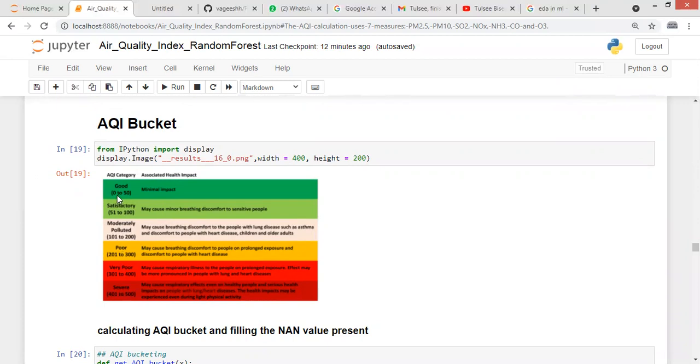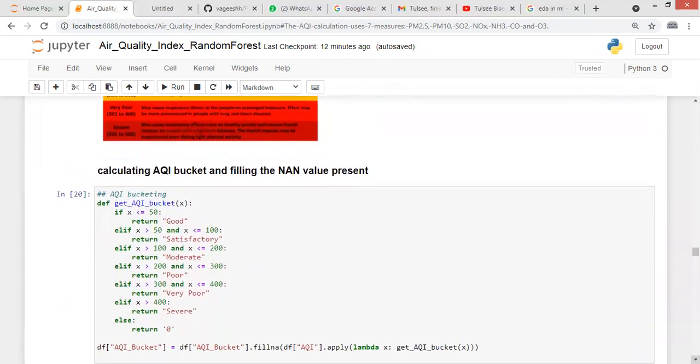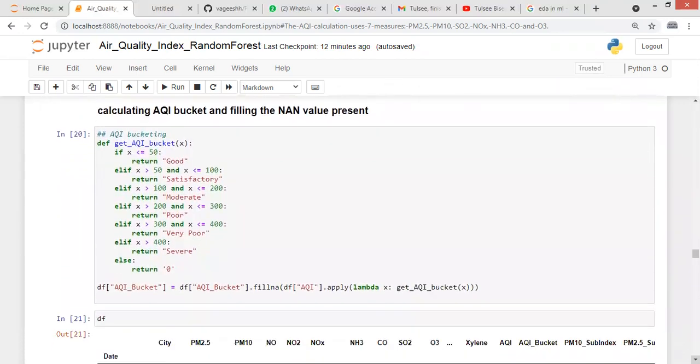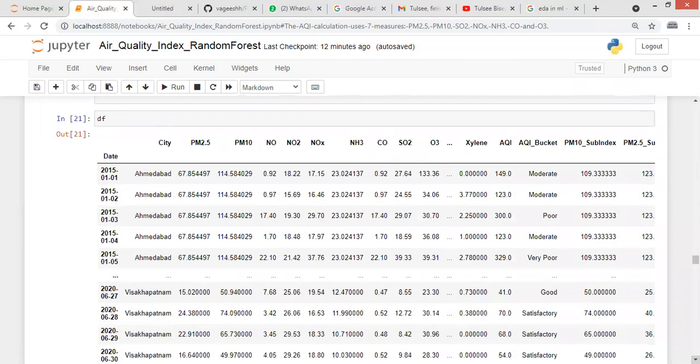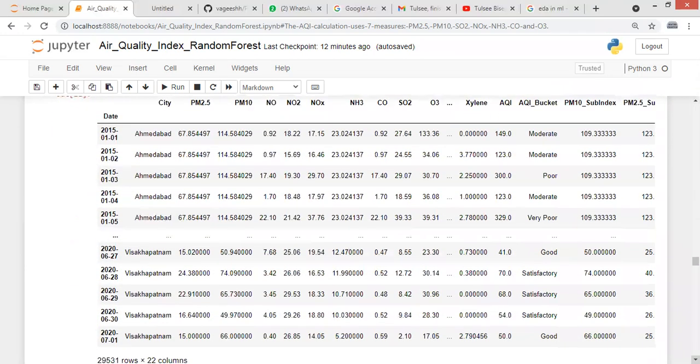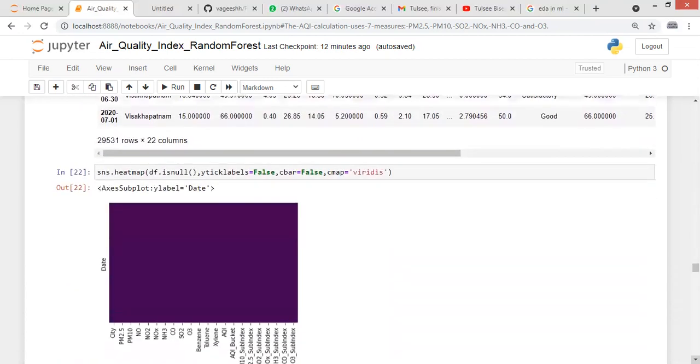Means if it is 0 to 50, then the AQI bucket will contain the value good. So now we will fill the AQI bucket values by using this formula. So here we have filled all the missing values present in our dataset.